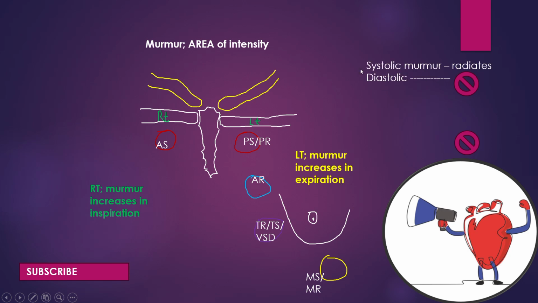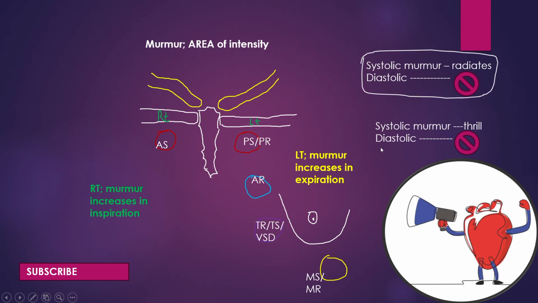Next, this is another rule: systolic murmur radiates and diastolic murmur never radiates. Systolic murmurs always radiate, like aortic stenosis, pulmonary stenosis. So systolic murmurs always radiate and diastolic murmurs never radiate. Another rule is systolic murmur thrills and diastolic murmur never thrills. So we can remember these things in this way.